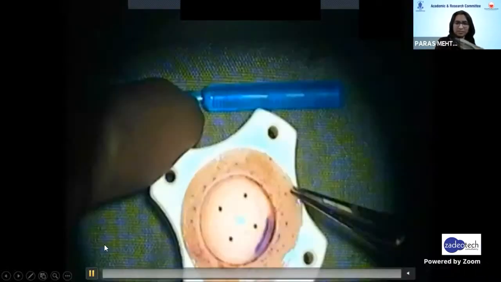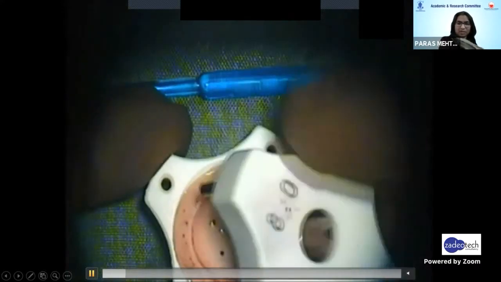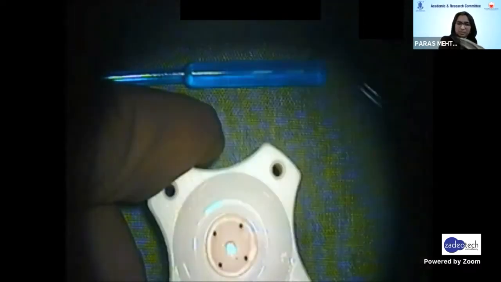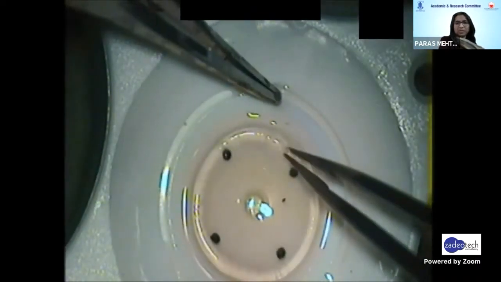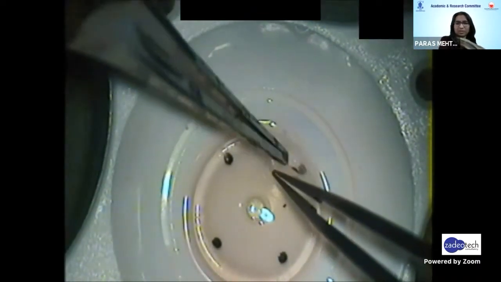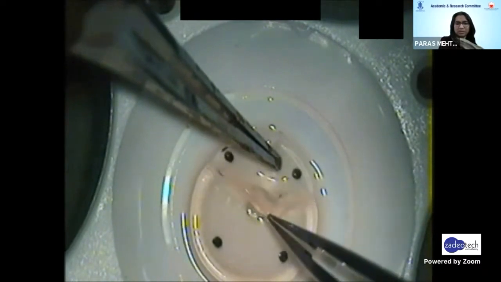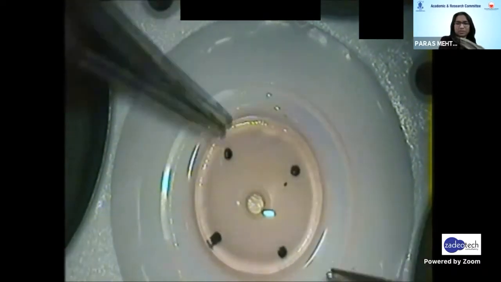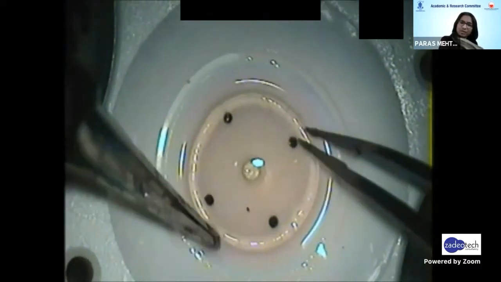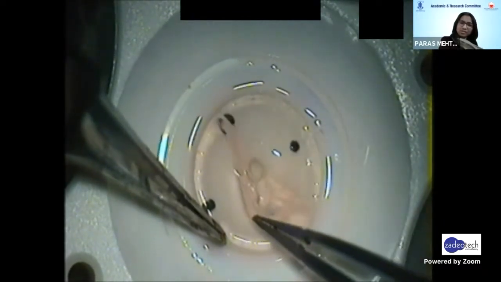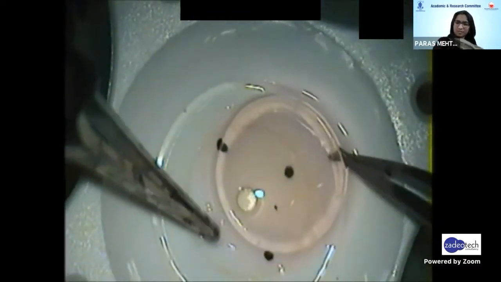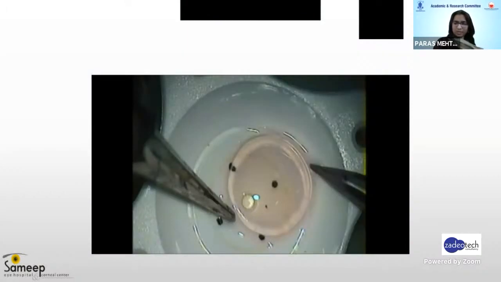This is a second video of a similar mechanism. Here we are using an 8 millimeter punch. You can hear the snap when you are pressing with the 2 fingers. Then you can lift the punch and the cornea would be cut very well centered, and you can have a thin graft available to you. It's essential that you rotate the graft or the block 180 degrees and check whether the cornea is punched from all the sides to avoid any surprises later on.